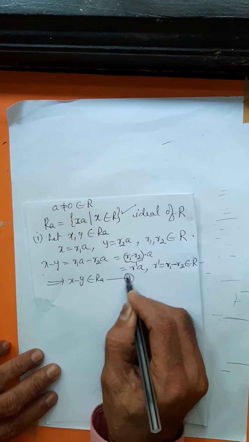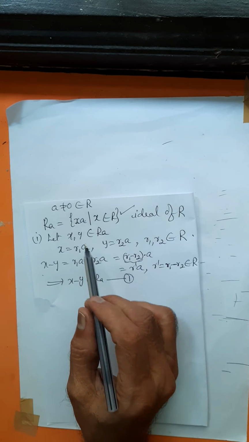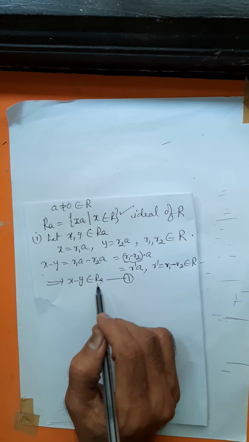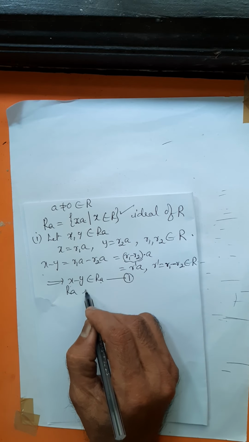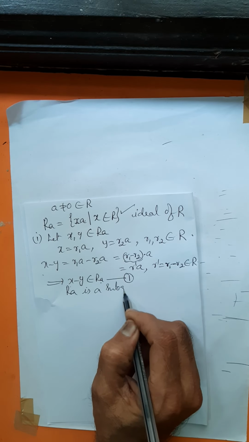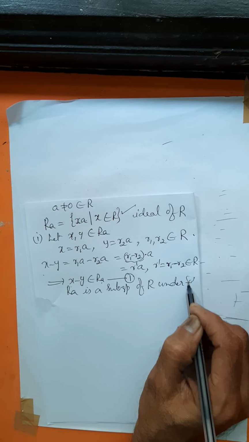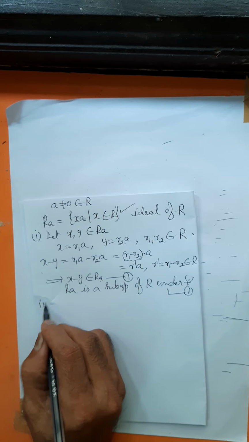This is condition 1 of the ideal definition. For any two members of RA, the difference belongs to RA. That is, RA is a subgroup of R under addition. So this is the first condition. This is done. Second condition.